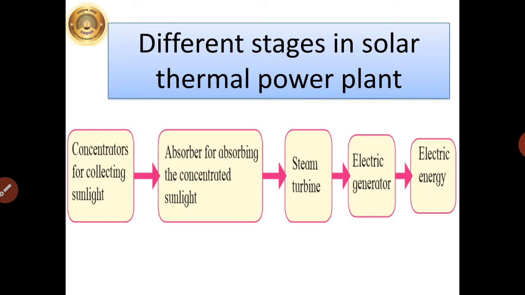They are collecting the sunlight which will absorb, that is absorber for absorbing the concentrated sunlight, which will get transferred to the steam turbine. The turbines will move and the electric generator and finally the electric energy.